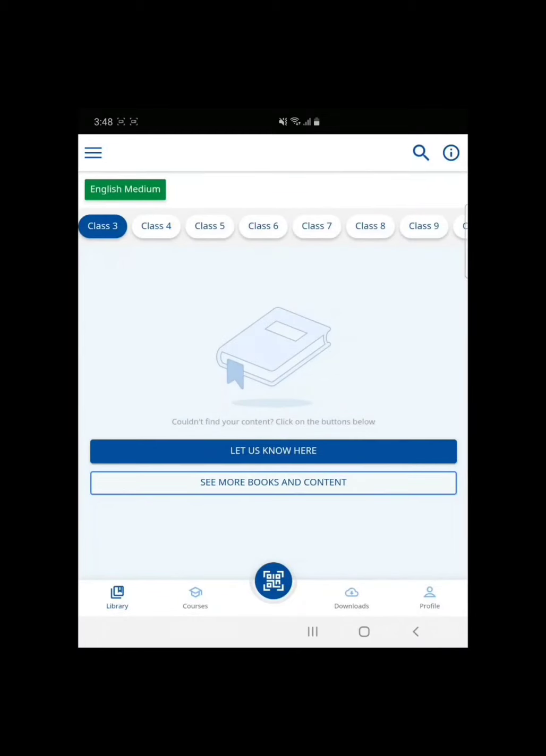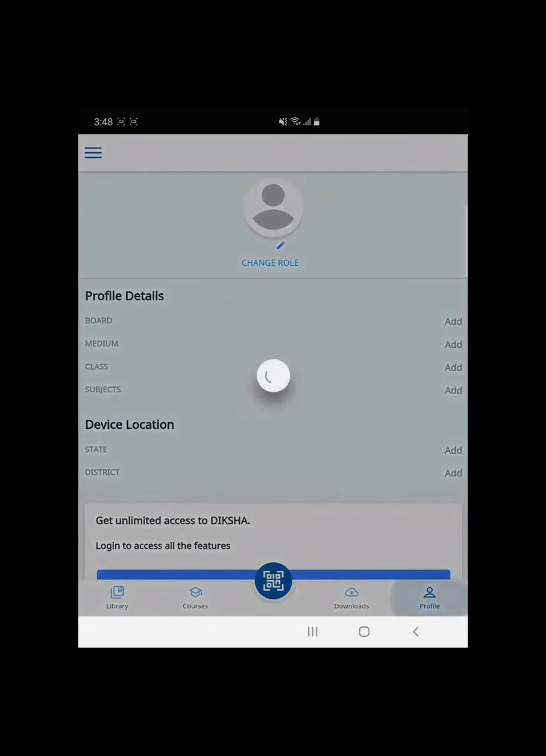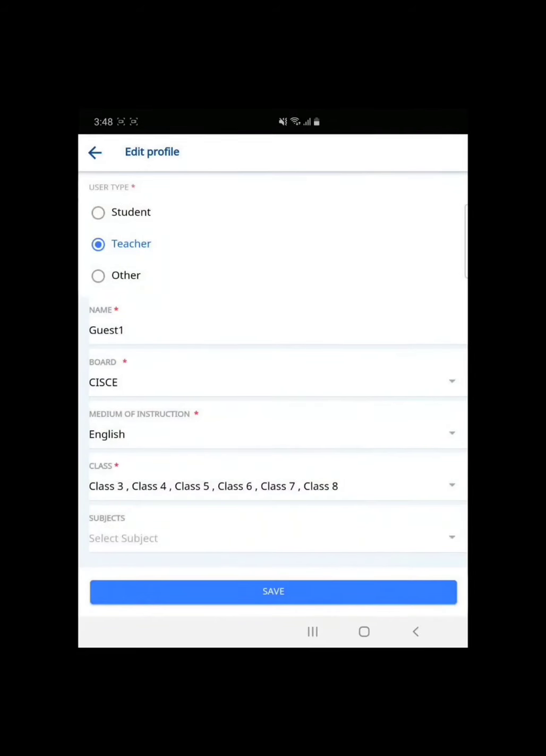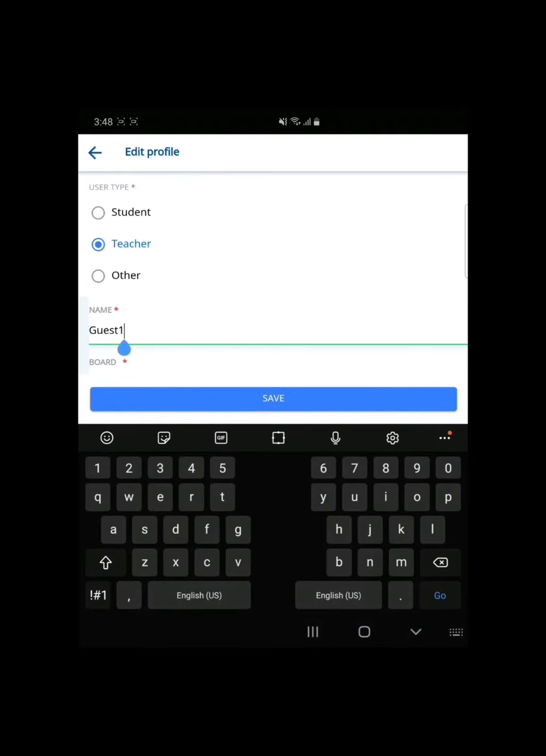But now here, in the right down corner, you will get a profile option. You go there and click. Here Guest is showing because my name and complete information are not there. So I will click on the pen option, which is just near the Guest.